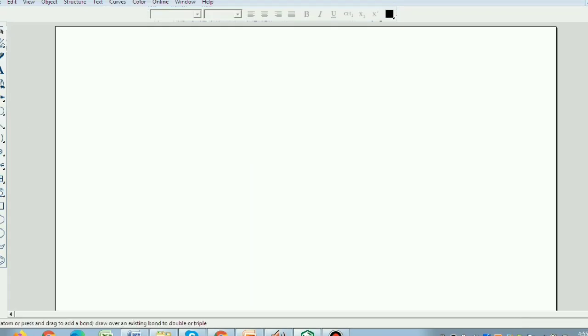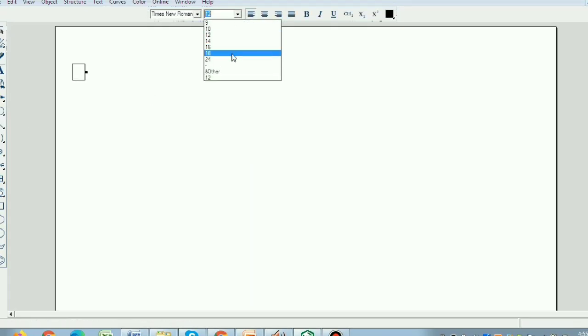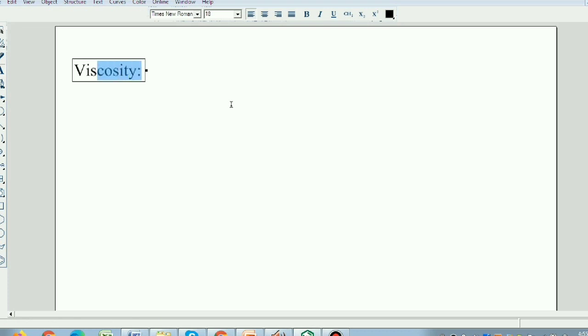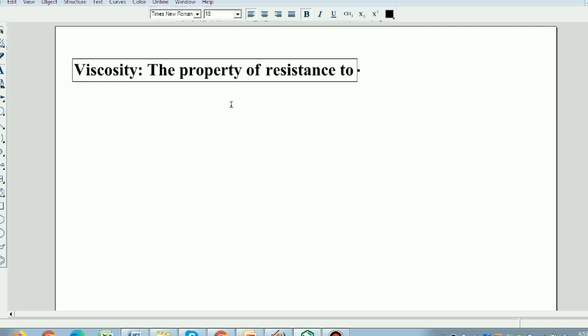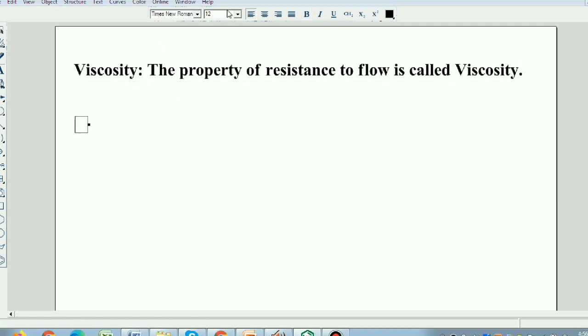So we will see this viscosity in detail. The property of resistance to flow is called viscosity. Students, the viscosity of a liquid is a measure of its frictional resistance.